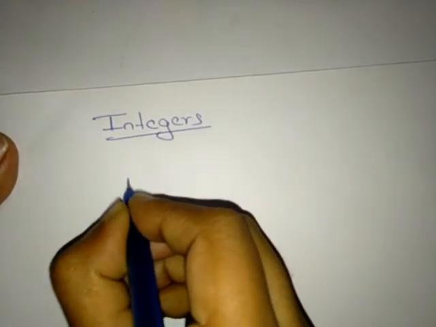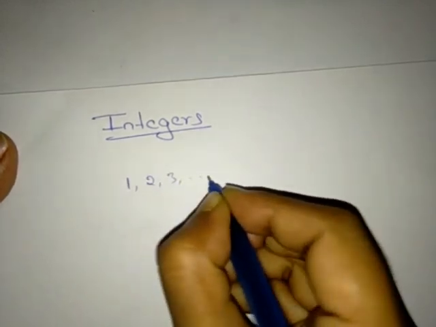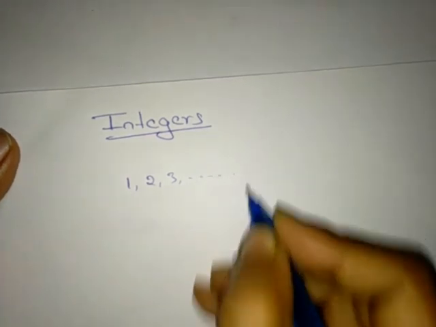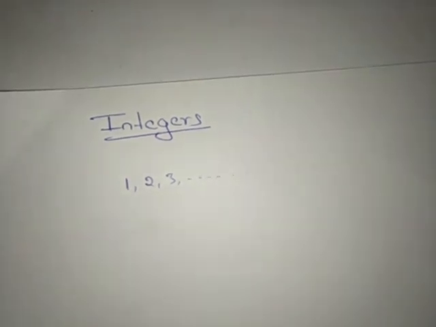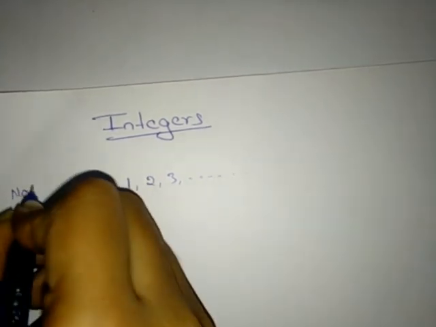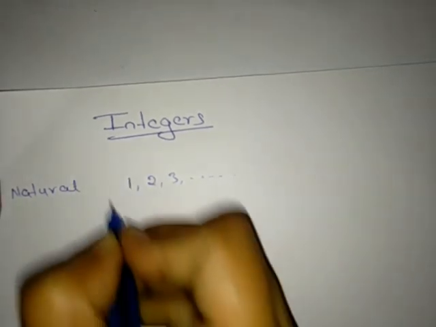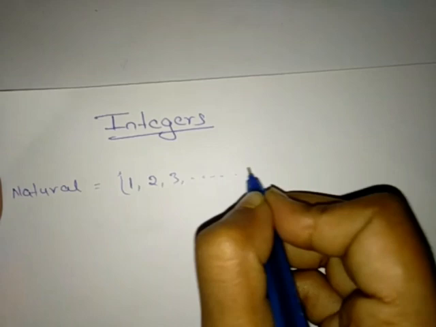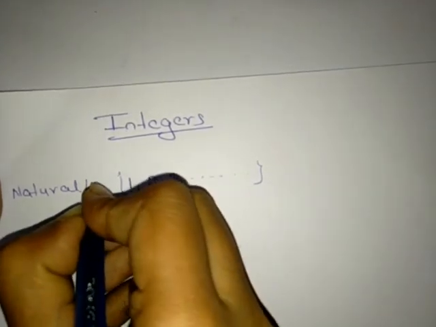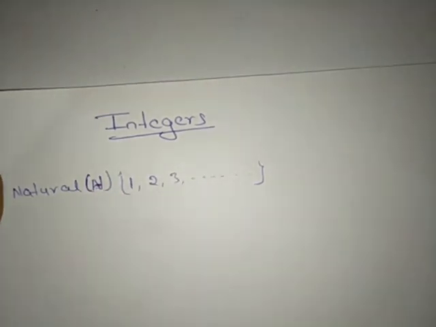If I have the collection of numbers 1, 2, 3, 4, and so on, there is no end. A collection of such numbers is called natural numbers. We write them like this, and we denote them by the capital letter N.